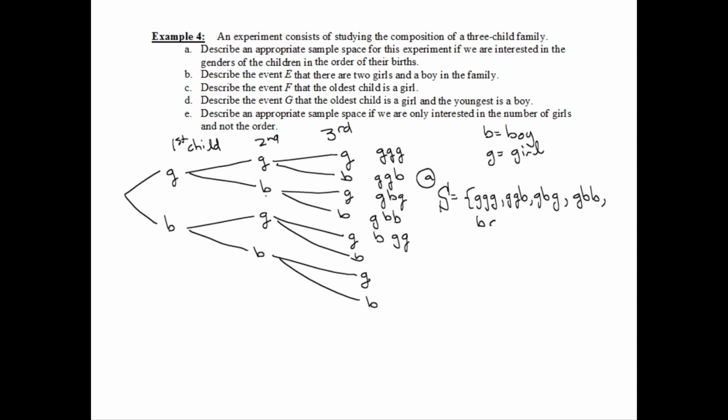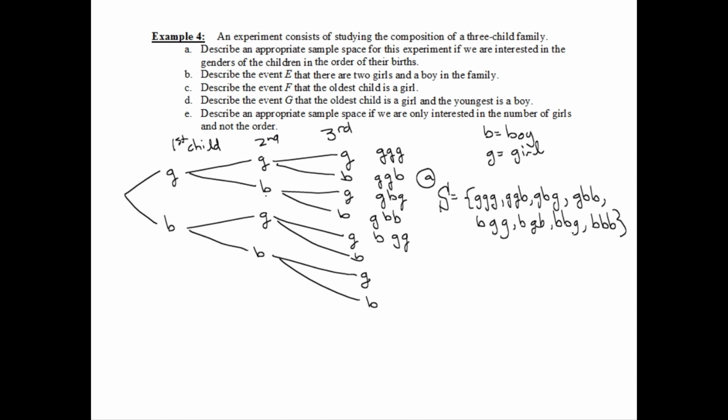Boy, girl, girl; boy, girl, boy; boy, boy, girl; boy, boy, boy. You could do this without the tree too. If you just notice, okay, let's do the all girls, let's do the all boys. Then if you wanted to do 2 girls and a boy, you could put the boy in either first, second, or third position. And then you could reverse it. But sometimes the tree is helpful.